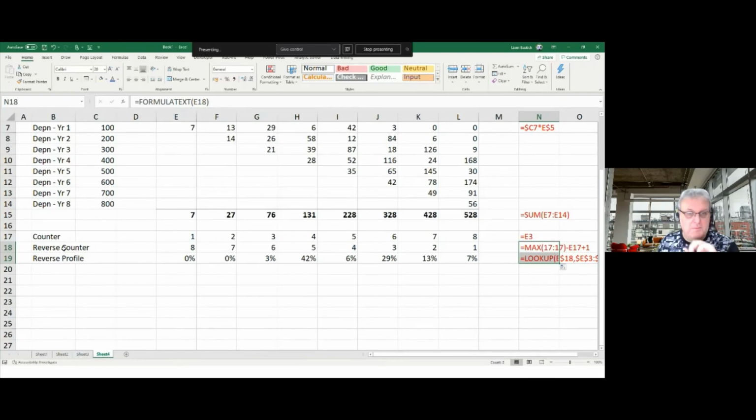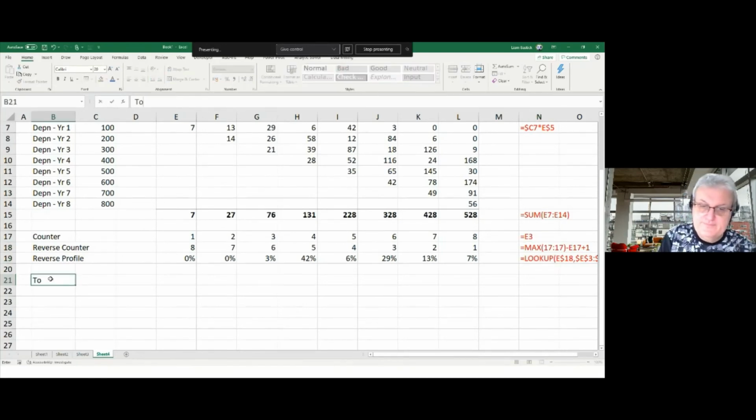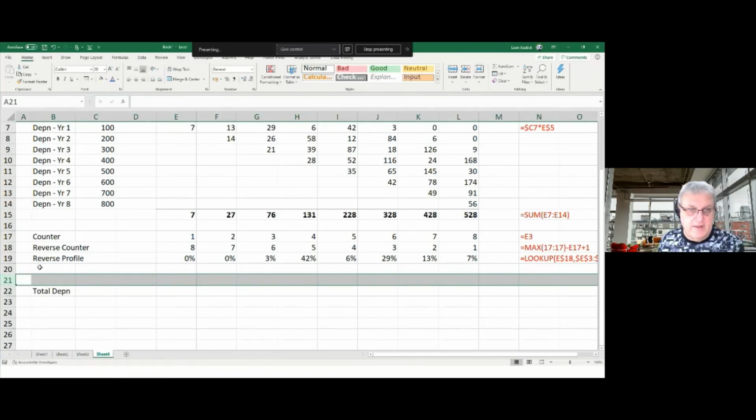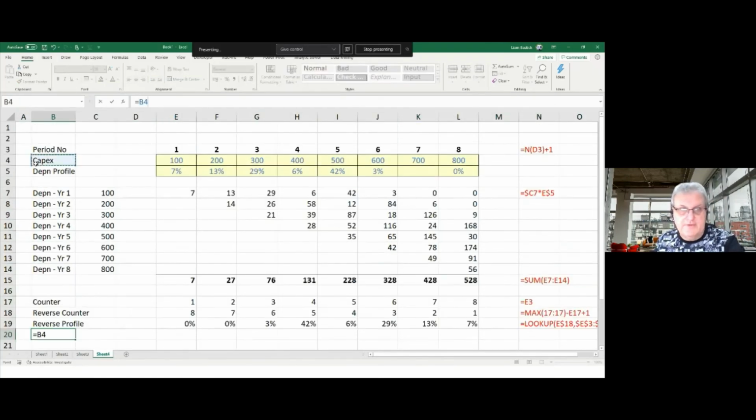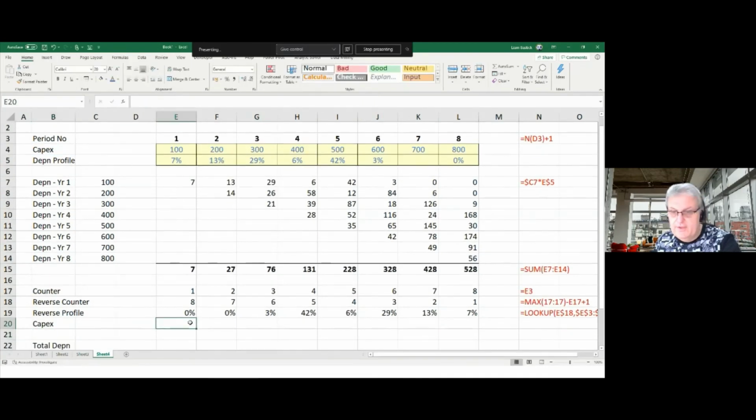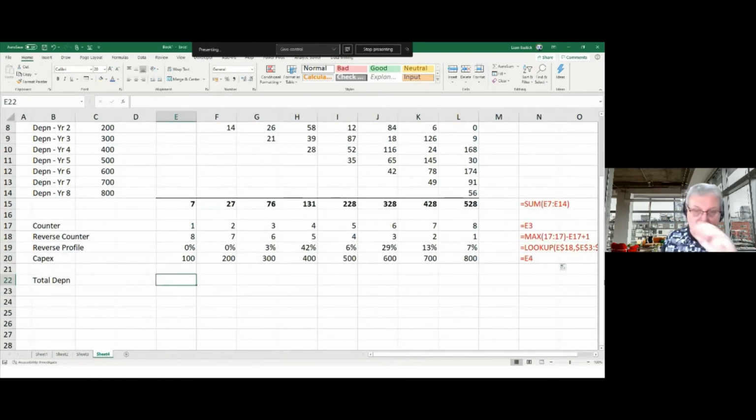And then I can work out what my total depreciation is. Actually, I might put, just to make it clear, let's bring the capex down. So here equals that, and copy it down. Right, let me show you how I can calculate the same thing. I do a sum product.